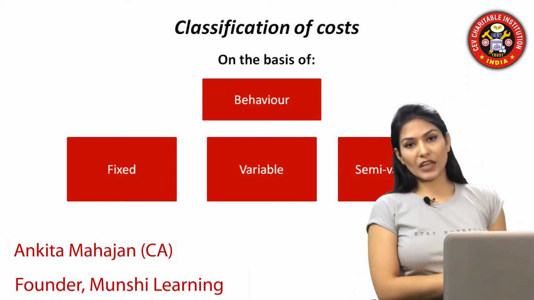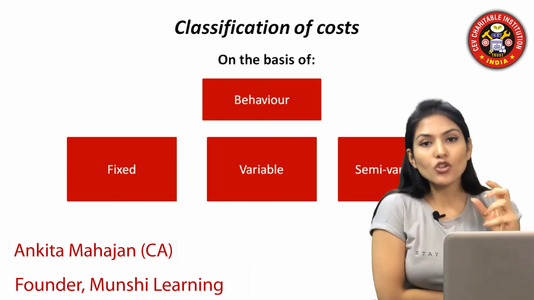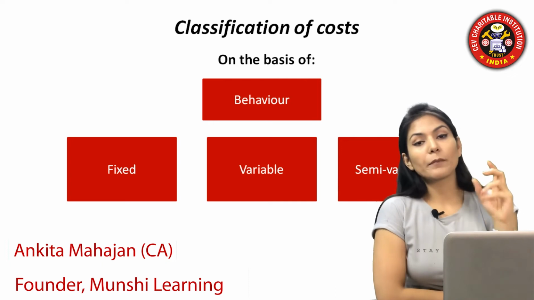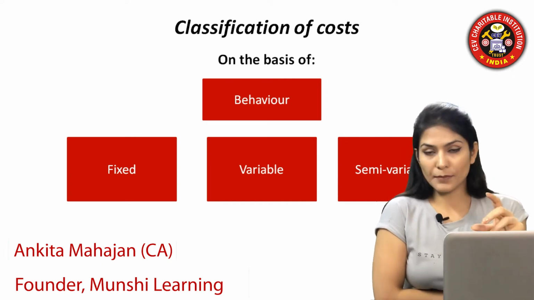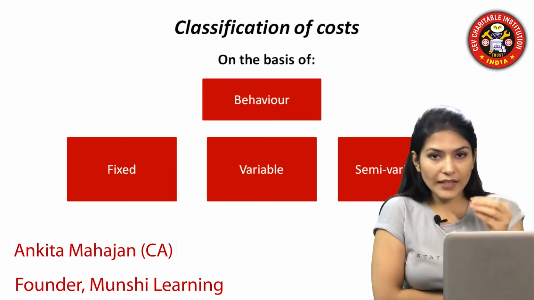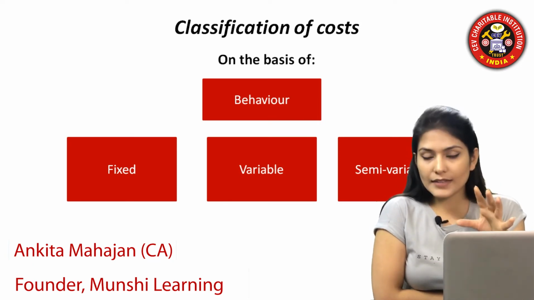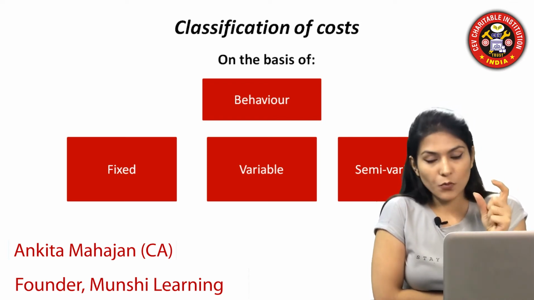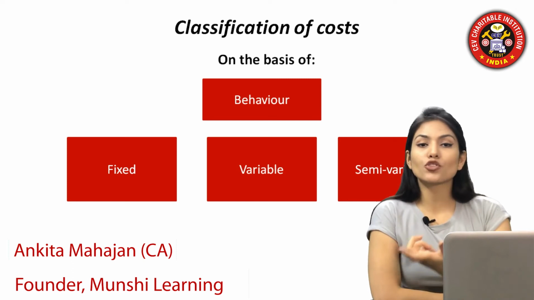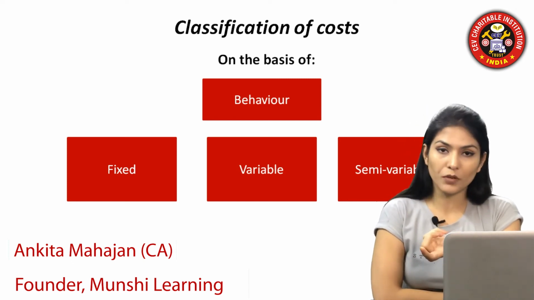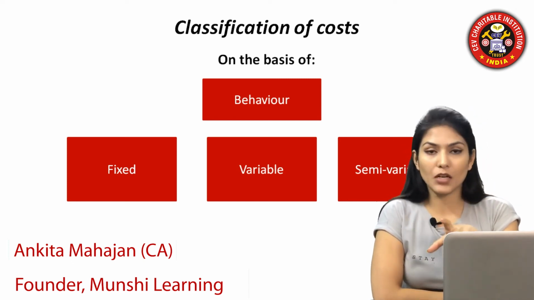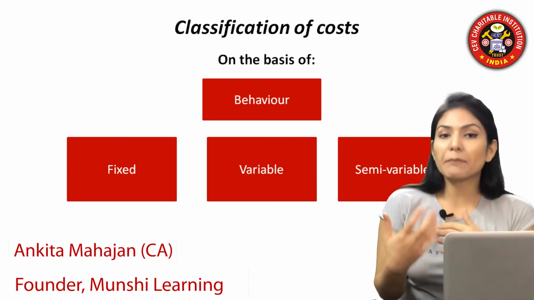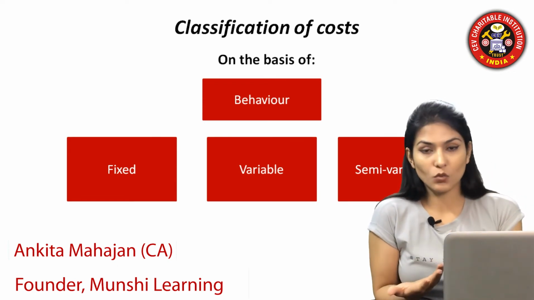The third is semi-variable. That means some portion is fixed and the balance is variable. In this, we can take up an example of electricity bill. Whether or not you are using electricity, whether or not you are doing anything, there will be some fixed charges. That is the fixed portion, and the balance will be the variable portion on the number of units which you have consumed. These are the semi-variable costs. Some portion is fixed and the balance is variable depending upon the number of units you have consumed.